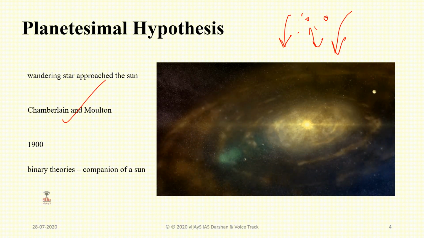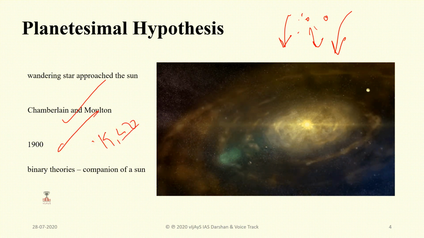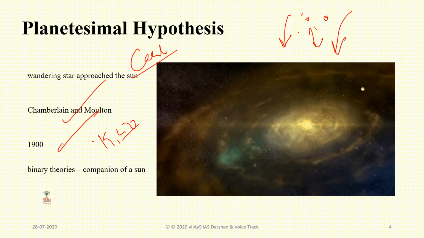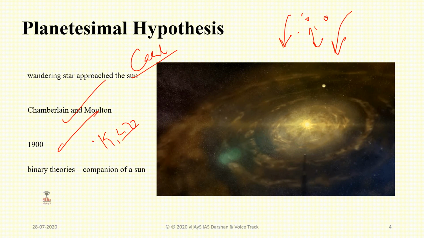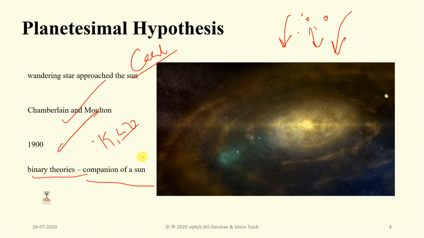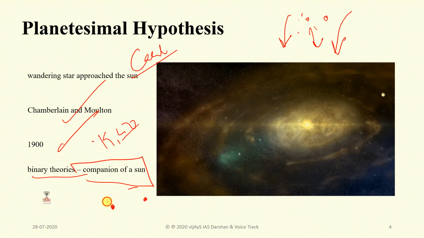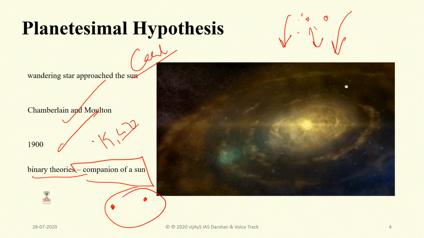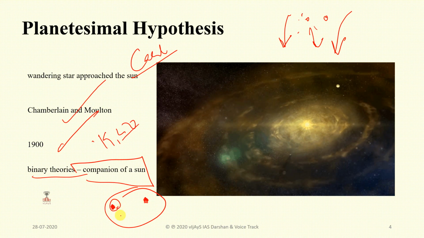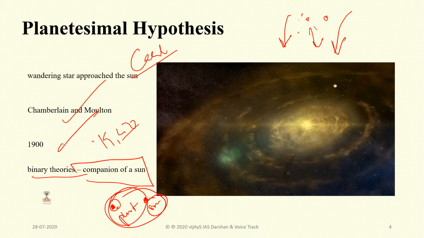And in 1950, after the 19th century, Otto Schmidt in Russia and Karl Weizsacker in Germany somewhat revised the nebular hypothesis. Then they gave a theory called binary theories. That means a companion of a sun: the sun and the companion of the sun in the planetesimal hypothesis. Earlier it was a planet and a sun. So this is what they have given.